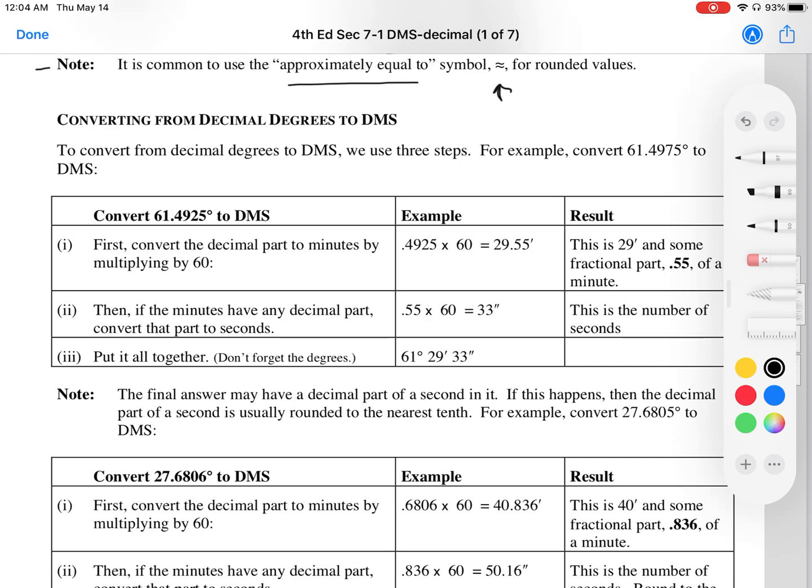Converting from decimal degree to DMS. To convert from decimal degree to DMS, we use 3 steps. For example, convert 61.4975 to degrees, minutes, seconds. All right, if we want to go back, then we undo everything, right? We're going to keep multiplying by 60 instead of dividing by 60.